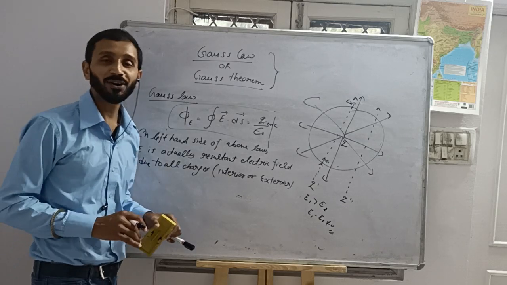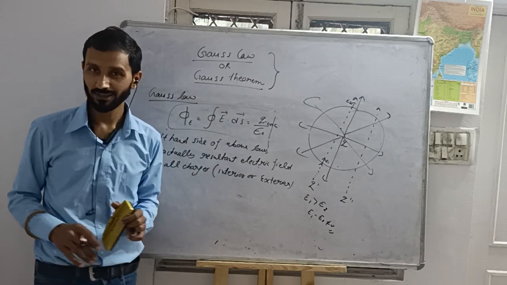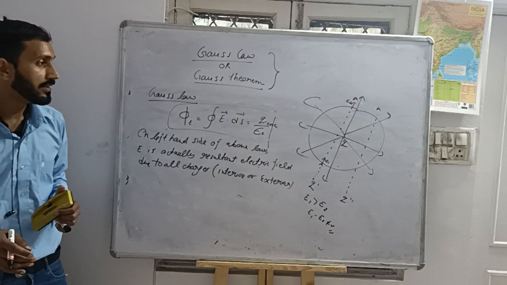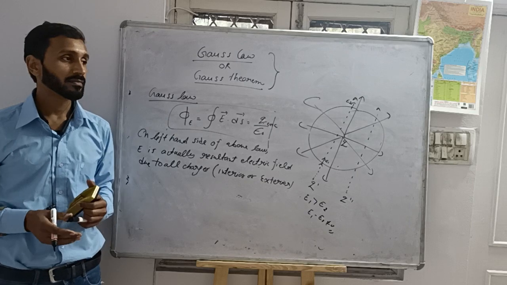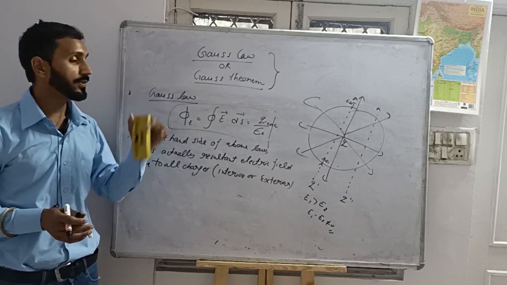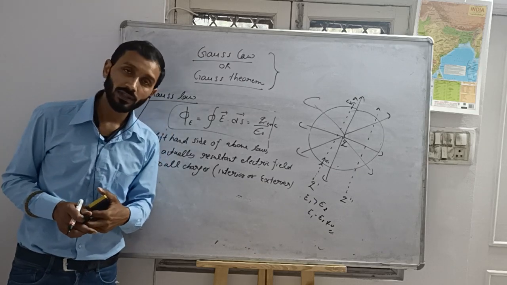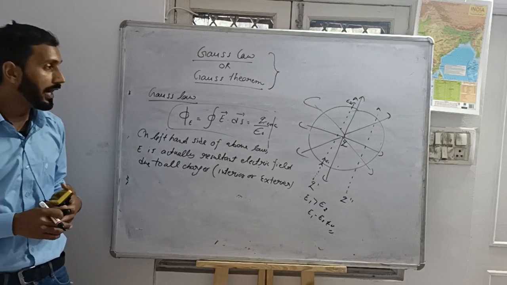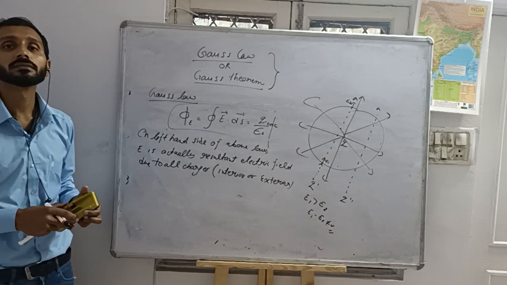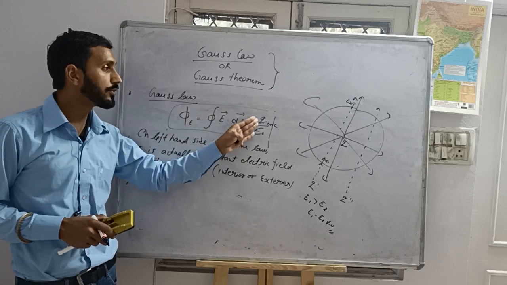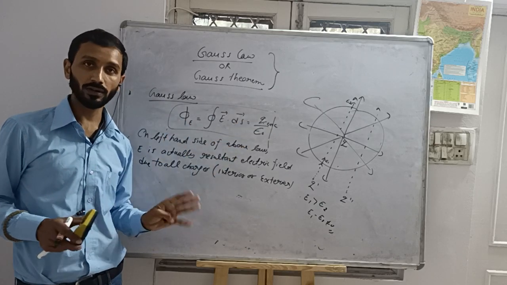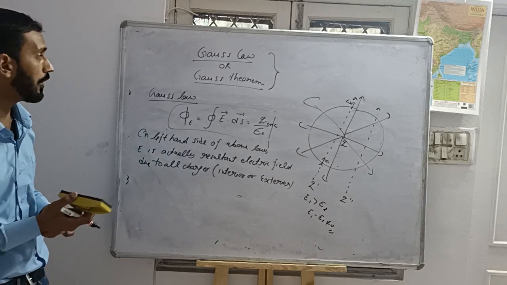Okay, now I hope that you have an excellent understanding of the concept of Gauss law. In the next step, I am going to prove the Gauss law, phi is equal to Q by epsilon. My next step is the proof of Gauss law.